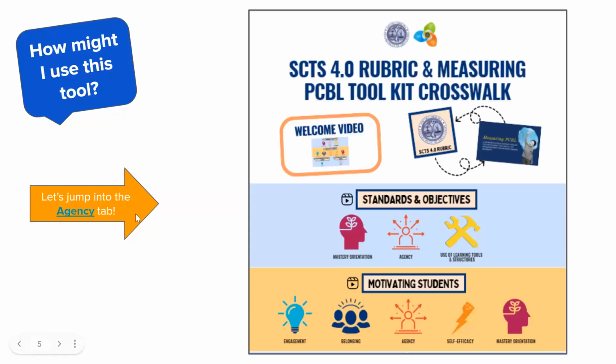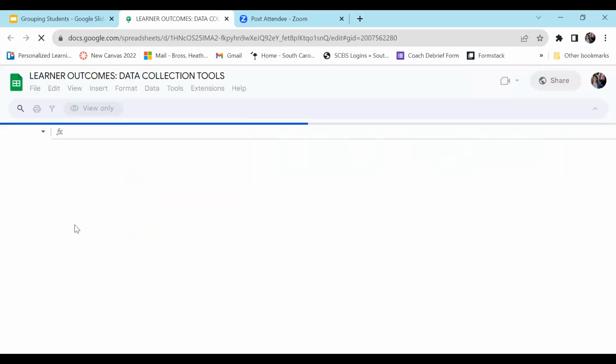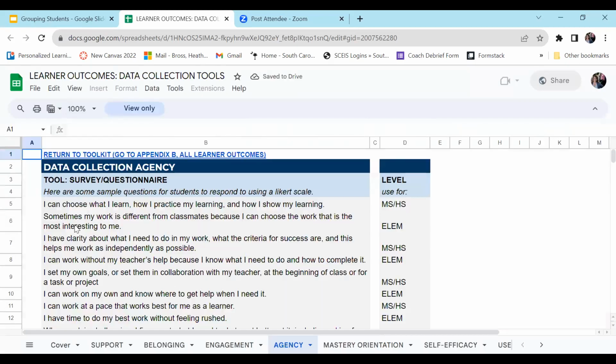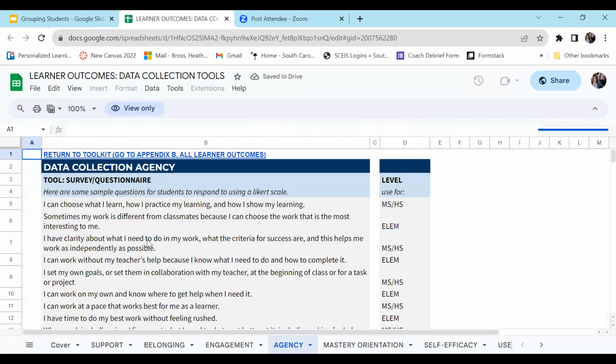So let's click into the crosswalk and see how we might use this data collection tool in the Measuring PCBL toolkit if we've selected a goal off the 4.0 rubric element of grouping students, because I want to know how my students feel about agency during their Readers Workshop time.